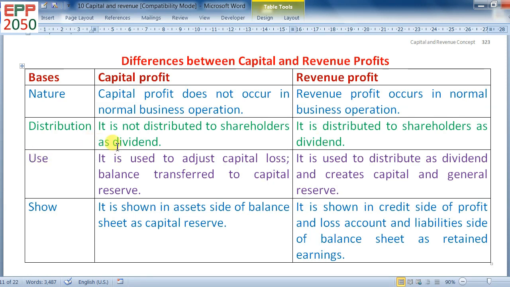Use. Capital profit is used to adjust capital loss. The balance is transferred to capital reserve. So, it is shown on the asset side of the balance sheet as capital reserve. Revenue profit is used to distribute as dividend and to create capital and general reserve. Revenue profit is shown on the credit side of the profit and loss account and on the liability side of the balance sheet as retained earnings.